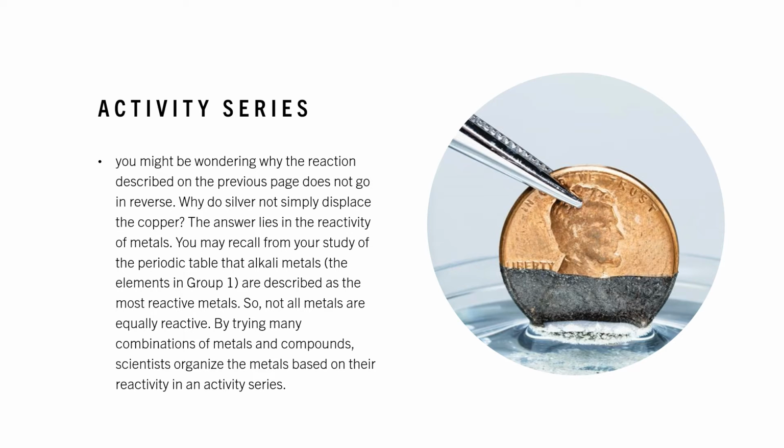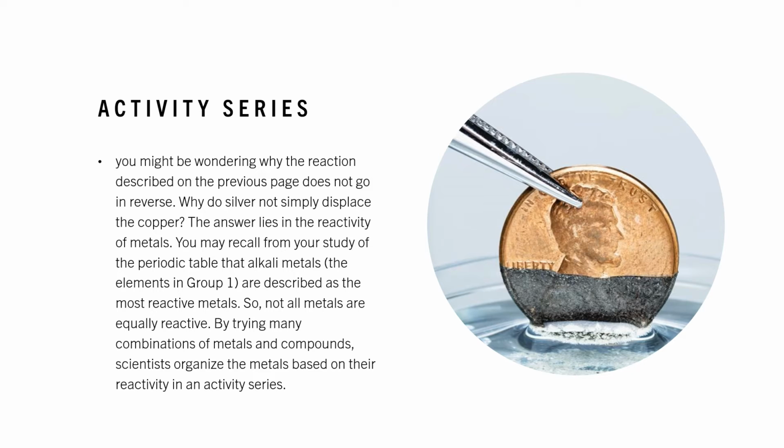You might be wondering why the reaction described in the previous slide does not go in reverse. Why does silver not simply displace the copper? The answer lies in the reactivity of metals. You may recall from your study of the periodic table that alkali metals, which is the name for the elements in group 1, are described as the most reactive metals. So not all metals are equally reactive.